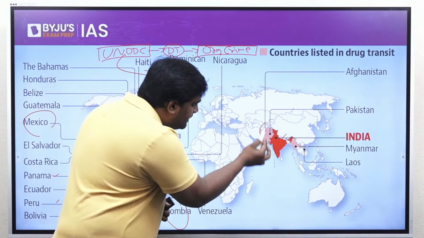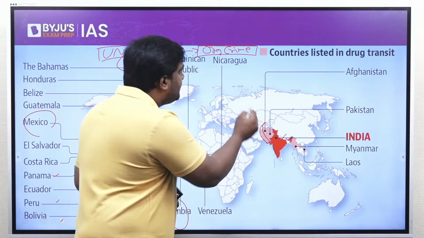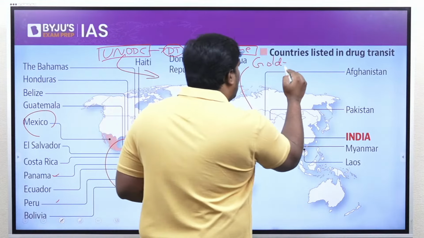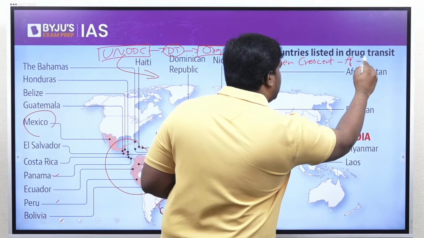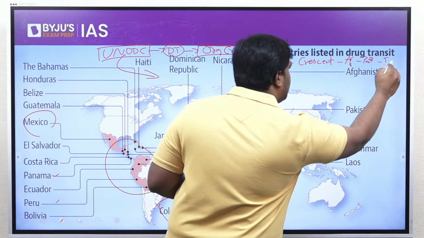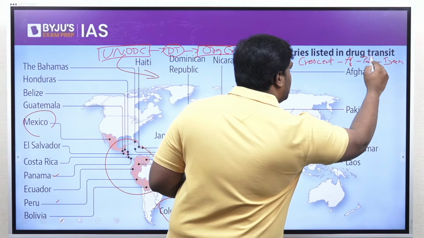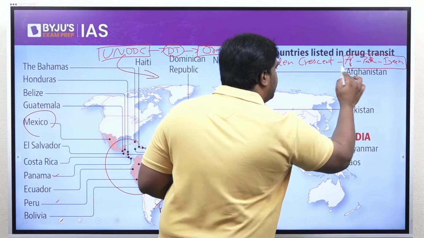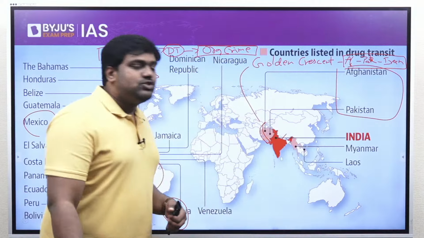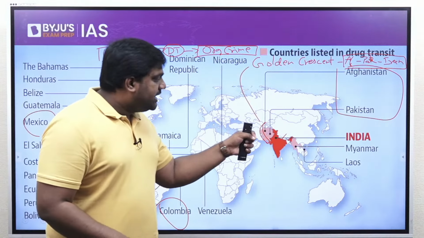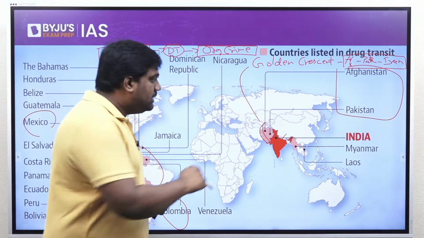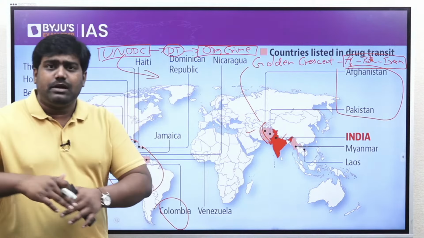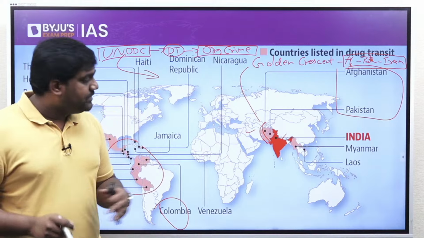One is the Golden Crescent, which includes Afghanistan, Pakistan and Iran. The region involving these three countries is known as the Golden Crescent. It is one of the major hubs of drug production and drug smuggling. So this region is located right next to the western borders of India.